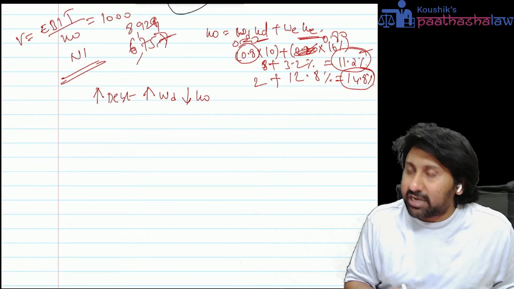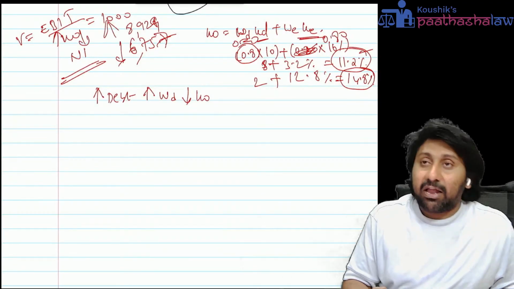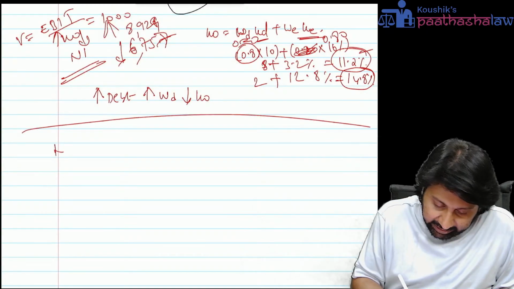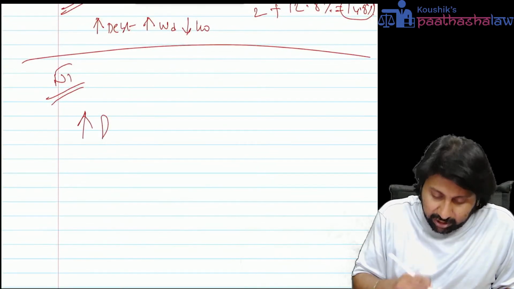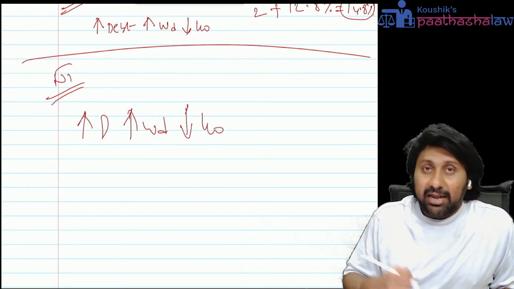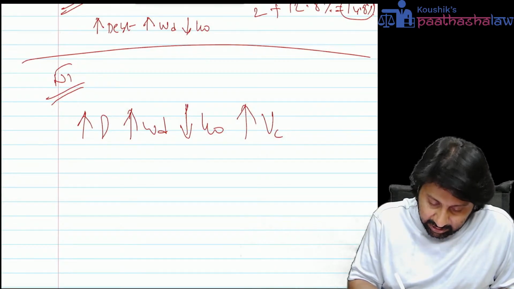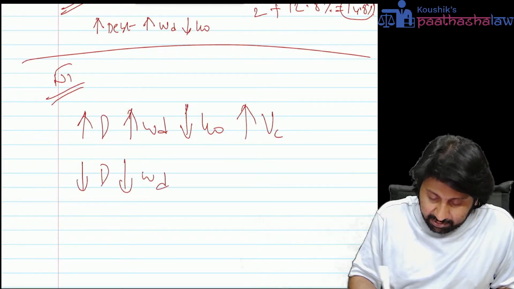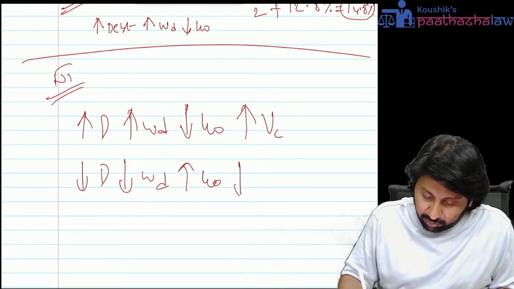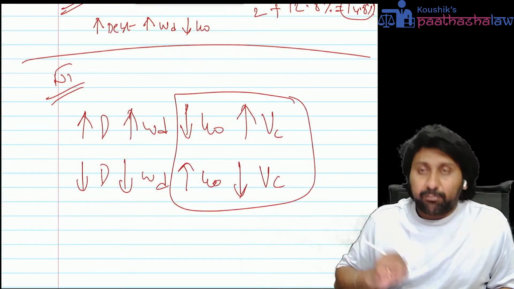From this, what do you understand? The more the KO, the lesser the value. The lesser the KO, the more the value. KO and value of the company are inversely proportional. So the net income approach says more debt, more WD; more WD, lesser the KO; lesser the KO, more the value of the company. Reverse: lesser the debt, lesser the WD; lesser the WD, more will be the KO; more the KO, lesser will be the value of the company. One should observe the relation between both of these.